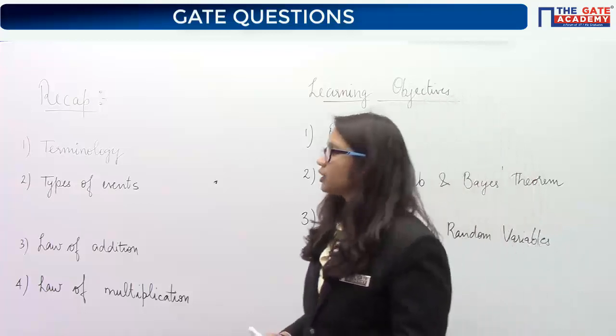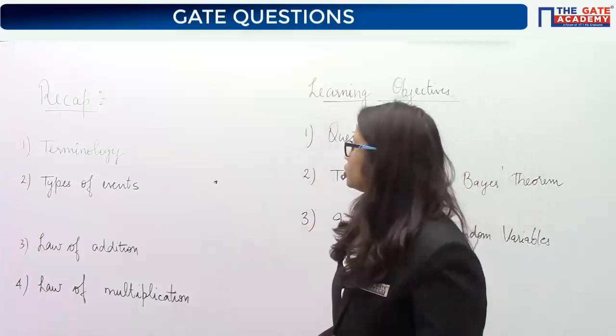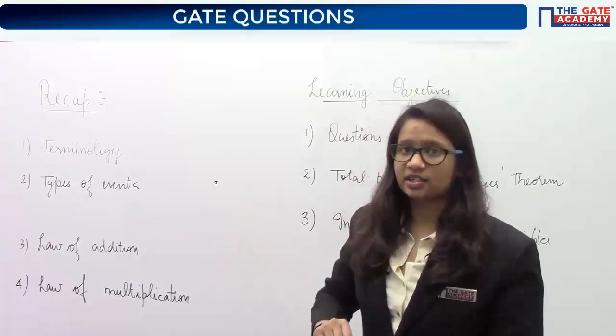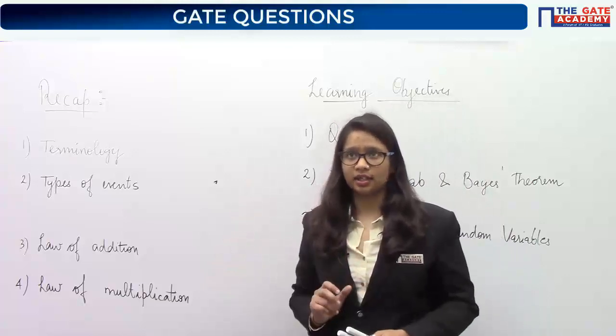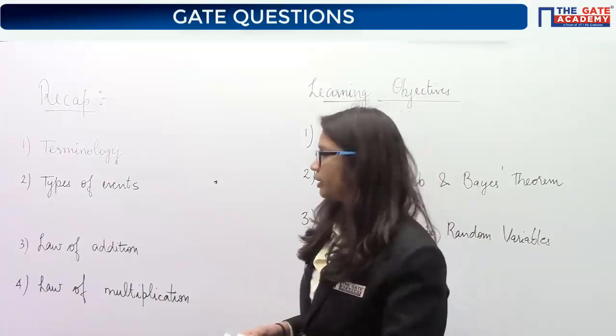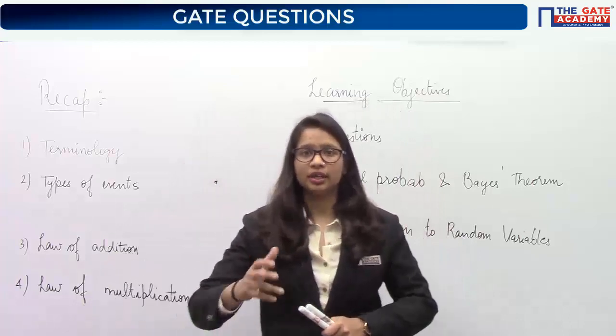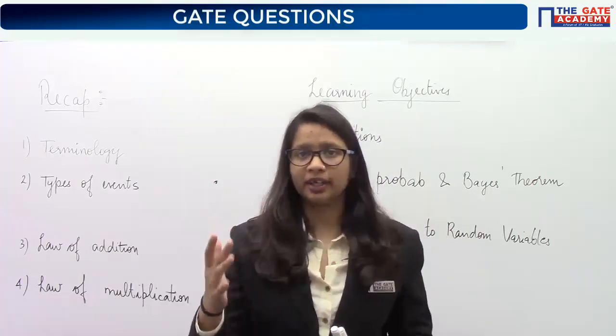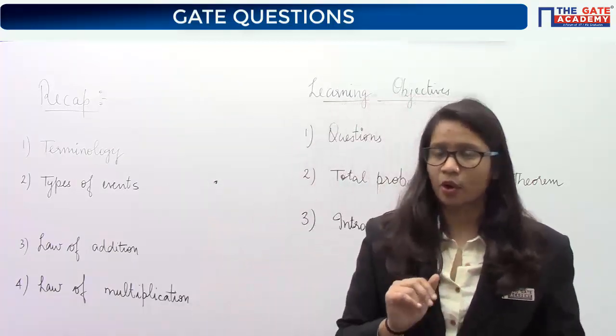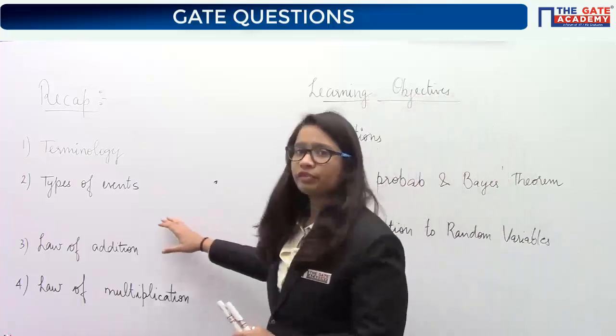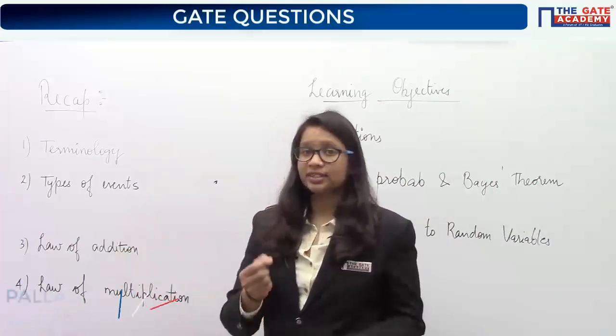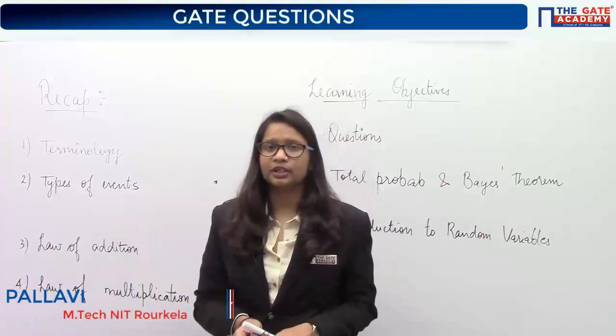Okay, so let's start with today's session. In the last class we started the second chapter, probability and statistics. We first discussed some terms used in this chapter, like random experiment, event, sample space and so on. Then we discussed the types of events and formulated some mathematical relationships for their respective probabilities.